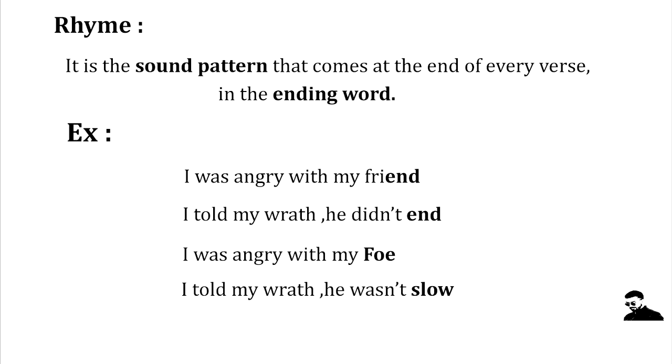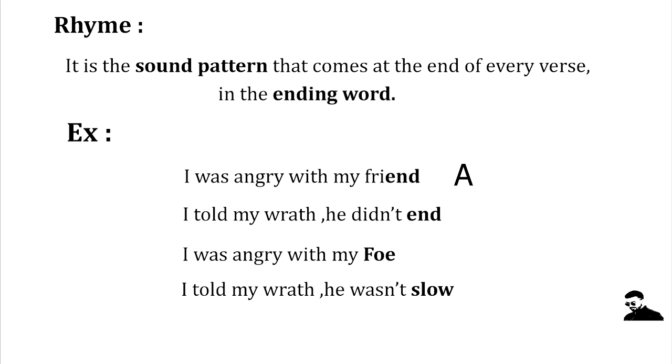So let's talk about rhyme scheme or rhyme pattern. The rule says that rhyme is indicated by alphabetical order, and each letter refers to a different sound. And if the same sound is repeated in another verse, the letter that refers to it is also repeated. So let's use this rule on our example. In the first line, we have the ending word friend. So according to the rule, we have to stick to the alphabetical order. So we will refer to this ending word by an A.